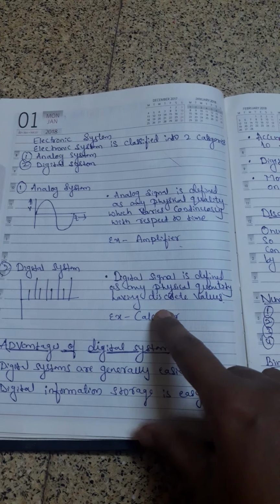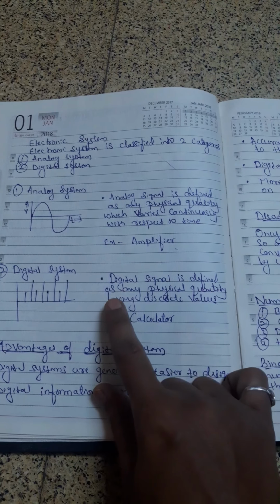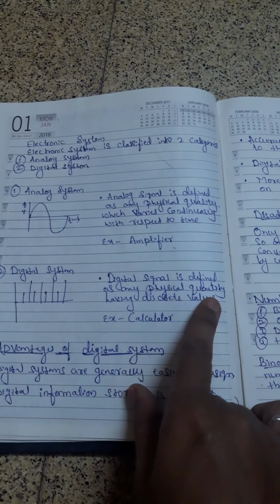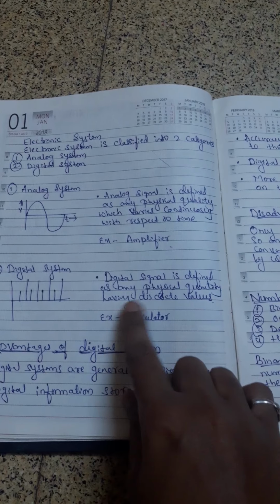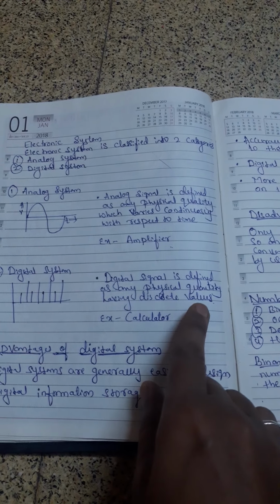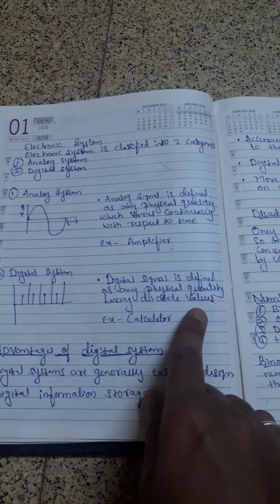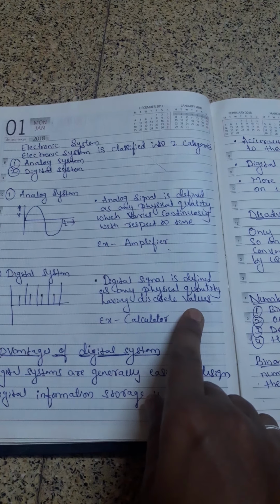A digital system is defined as a physical quantity having discrete values. In a digital system it displays discrete values. What is a discrete value?